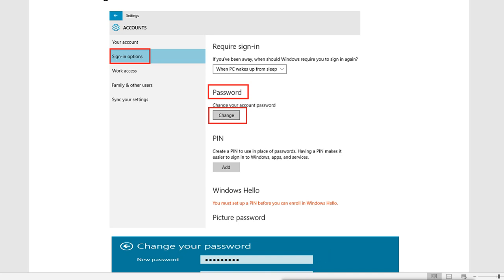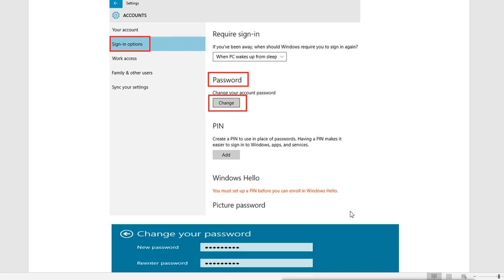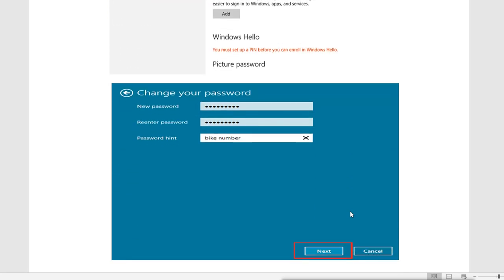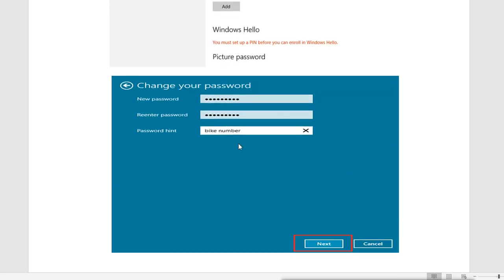When you click on change password, it will open this window to change the password and provide the hint, and then it will be changed. Let's see this in our Windows 10.